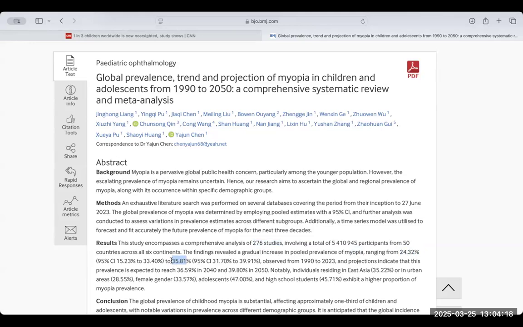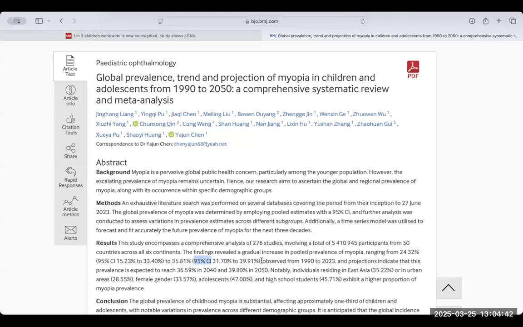But let's look at this percentage which they said 1 in 3, they rounded it to about 1 in 3 or around 33%. This is the statistic, the point estimate, and they're telling you that there's a 95% confidence interval. The lower bound of the 95% confidence interval is 31.7, and the upper bound is 39.9.